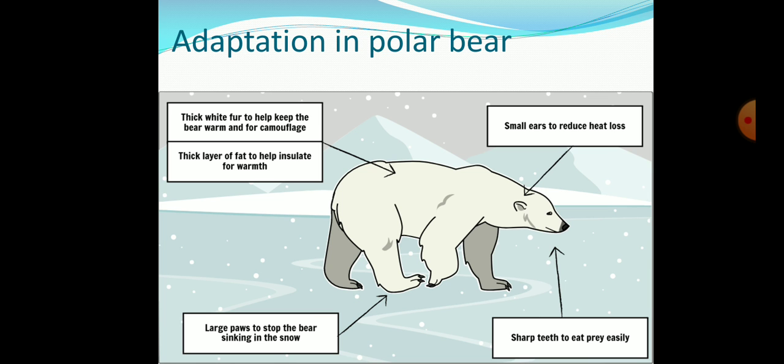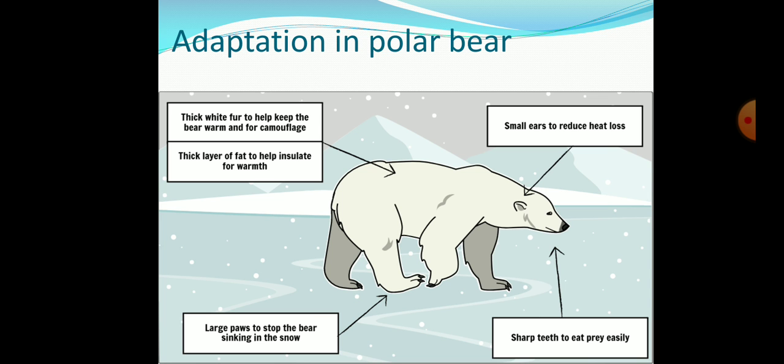This feature helps the animal during swimming; by closing its nostrils, it can remain under the water for a long period. So these animals are able to stay under the water for a long period because of their ability to close their nostrils. And also, it has a strong sense of smell that helps to locate their prey from a distance. Even this polar bear can smell the fish under the ice.